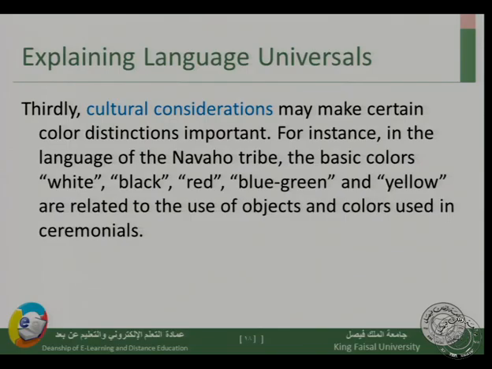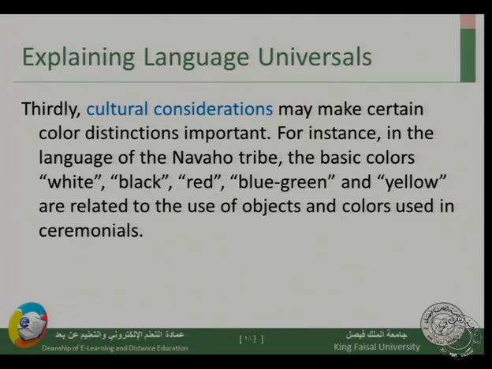So we can make certain color distinctions based on our culture, or a culture of a certain language. If we look at the language of the Navajo tribe, a Native American tribe, the Navajo tribe has the basic colors white, black, red, blue, green, and yellow. They distinguish these colors based on objects they use in ceremonies.